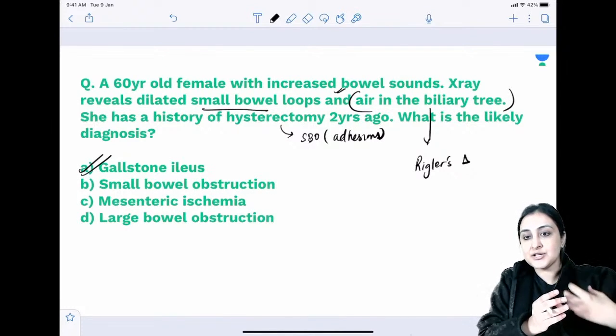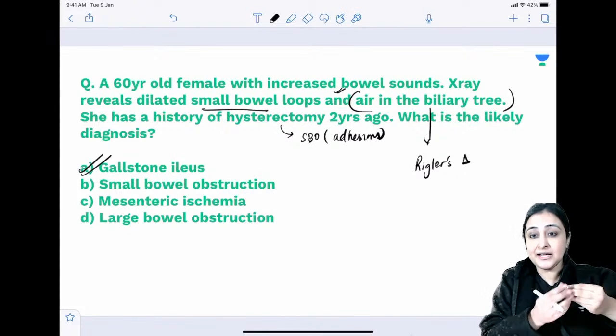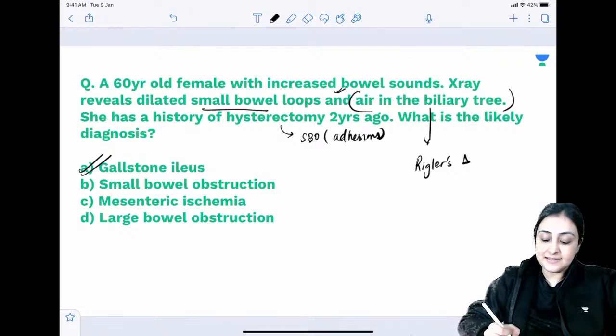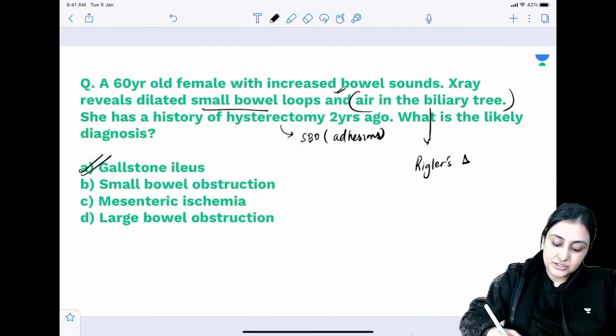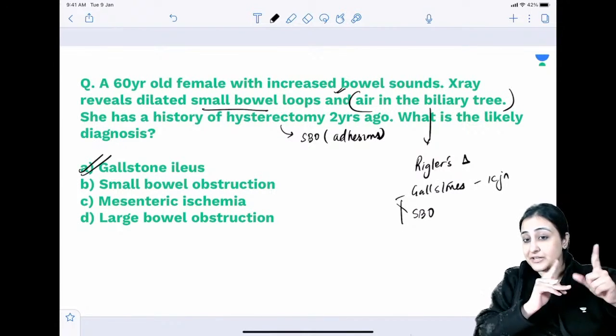The stone has obstructed at probably the IC junction, which is the narrowest part, and it's leading to upstream small bowel obstruction. So what is Rigler's triad? You have a gallstone which is impacted in the small bowel. So you have gallstone likely at the IC junction, you have small bowel obstruction, and because of that fistula which had happened,